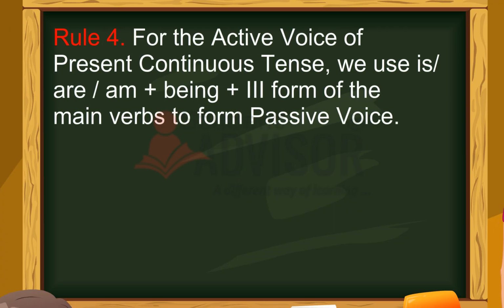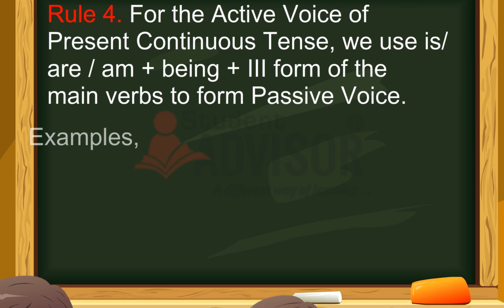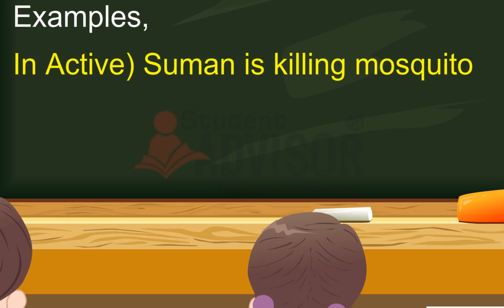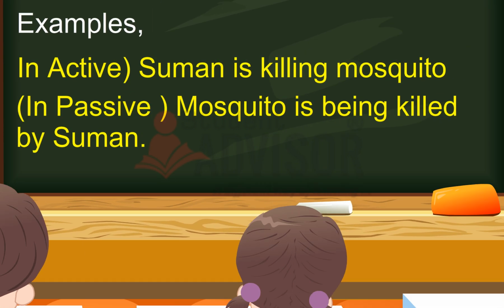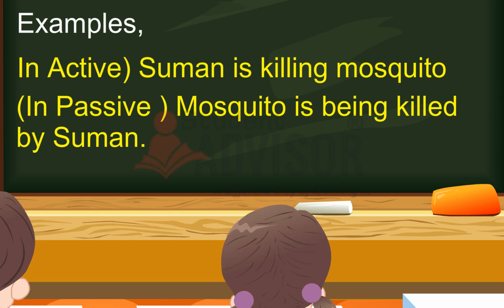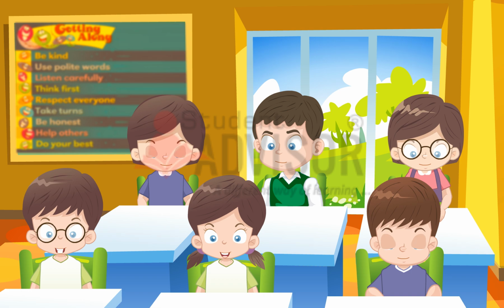Rule 4. For the active voice of present continuous tense, we use is, are, am plus being plus the third form of the main verb to form passive voice. Example, in active, Suman is killing a mosquito. In passive, the mosquito is being killed by Suman.